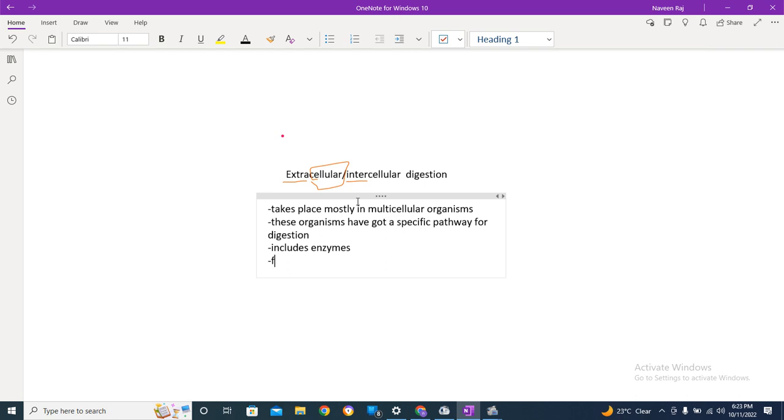Because the food particles they eat aren't directly diffusible into cells, hence they pass the food through the digestion tract, making it diffusible.